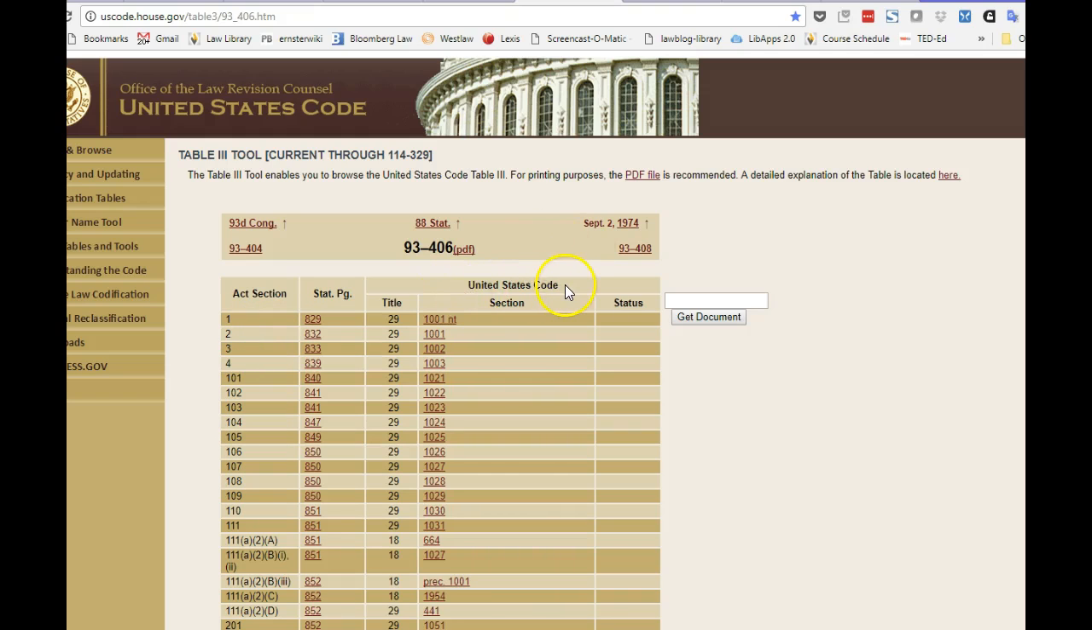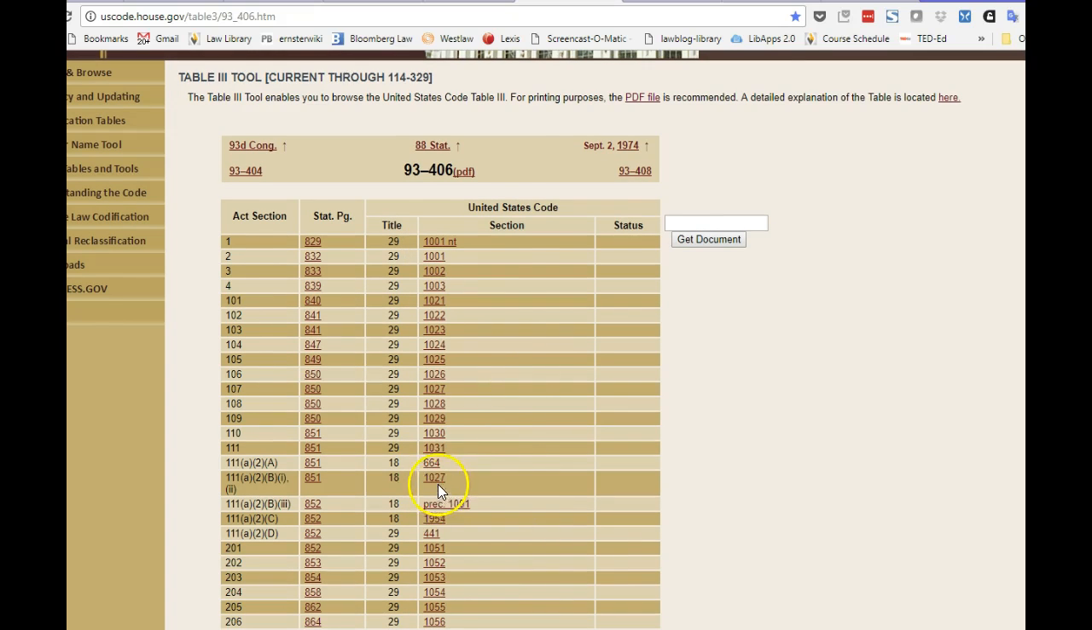Code. So here we see the U.S. Code. So we know now, for instance, we would find section 1 in Title 29 of the U.S. Code, and it would be in section 1001 in the note. Scrolling down a little bit further, we see another example of, here's section 106, and you would find section 106 of the Public Law 93-406 of our Act, again in Title 29, but this time in a different section of the U.S. Code, Title 29, section 1026.